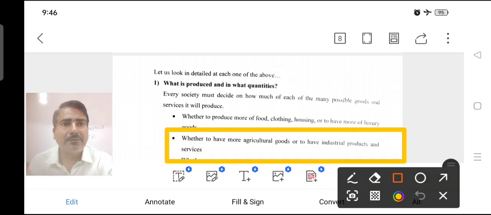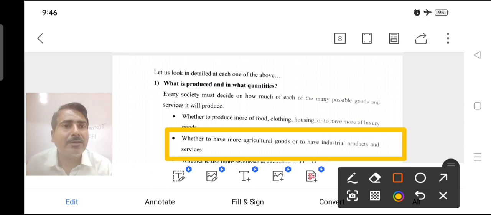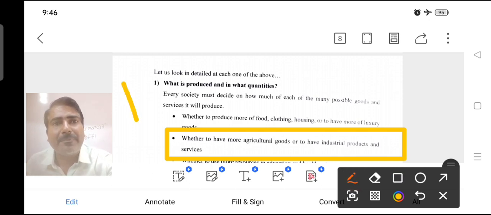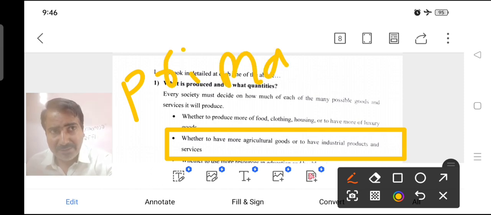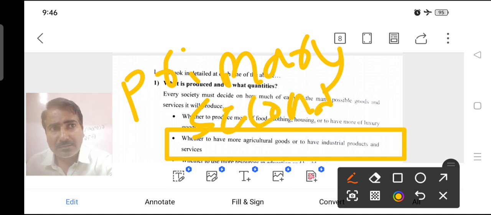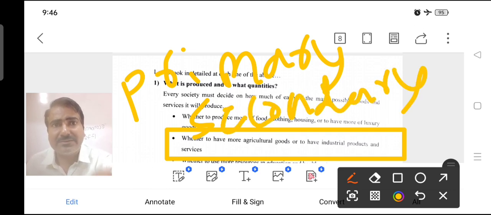Whether to have more agriculture goods, industrial products, or services. So which one do we produce in certain goods? For example, agriculture goods means primary goods, then secondary goods. Next, third one, service, the tertiary sector.